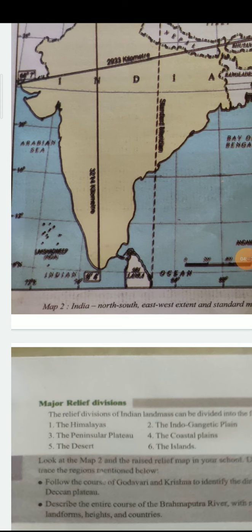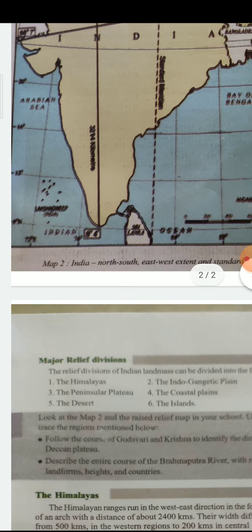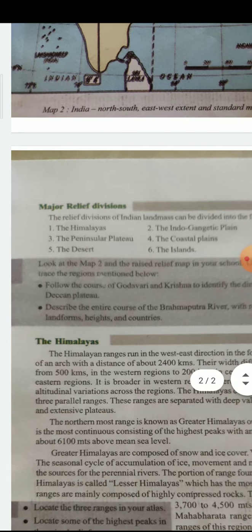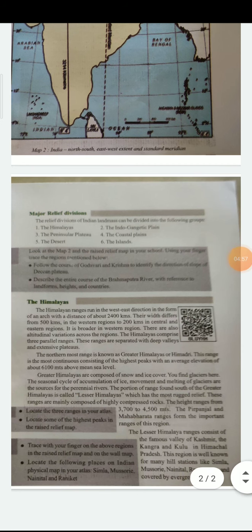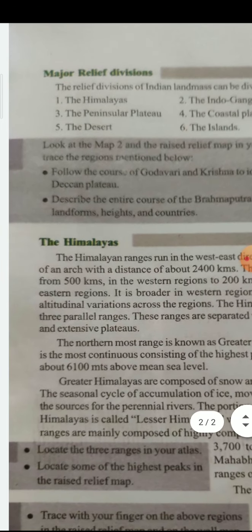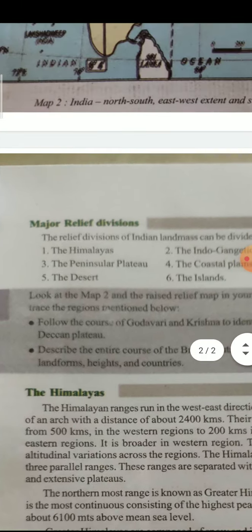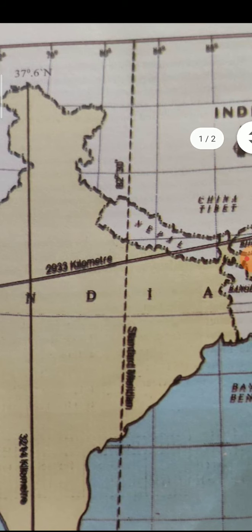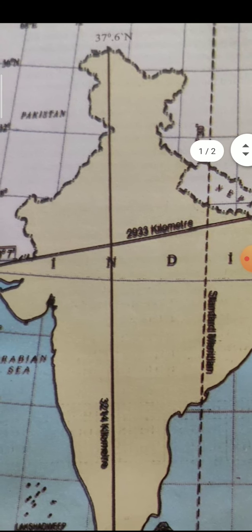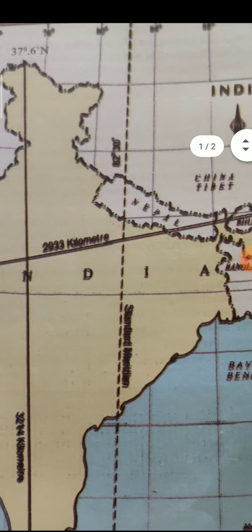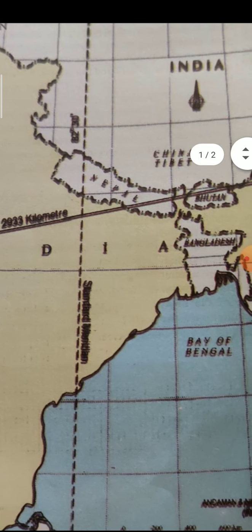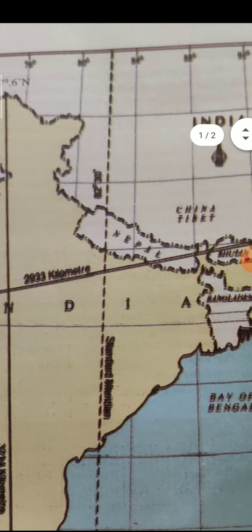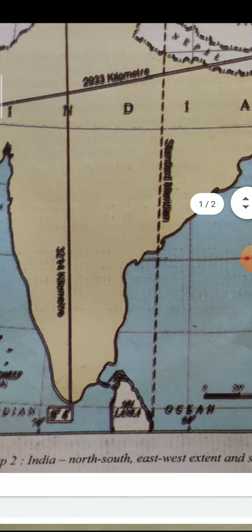And now let us come to them one by one, and this is about the physical features of India. The major relief feature of India is the Himalayas. The name itself was derived from the snowcapped mountain ranges which are located in the north part of India. They are the highest and tallest mountain ranges, not only in India but also the highest peaks in the world. And Mount Everest is located in the Himalayas only.